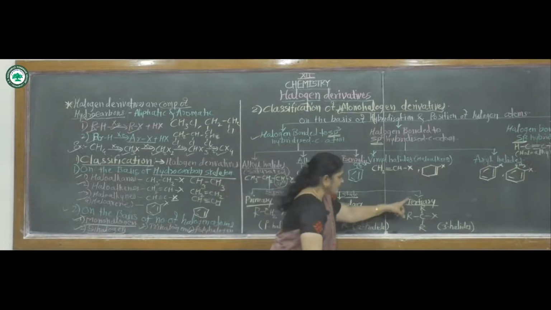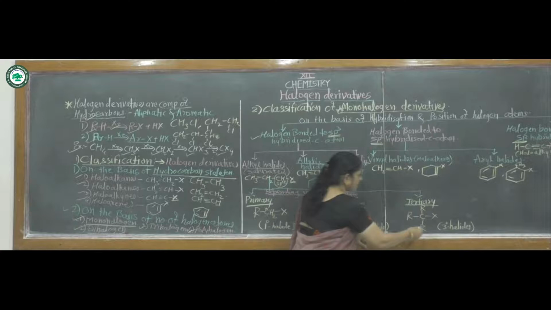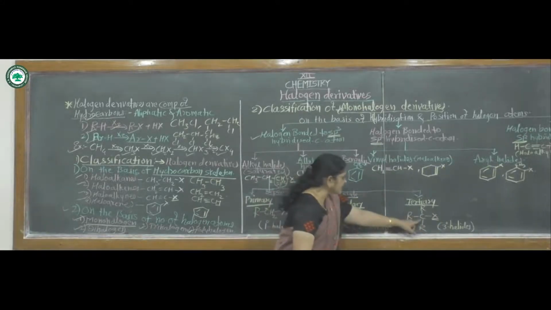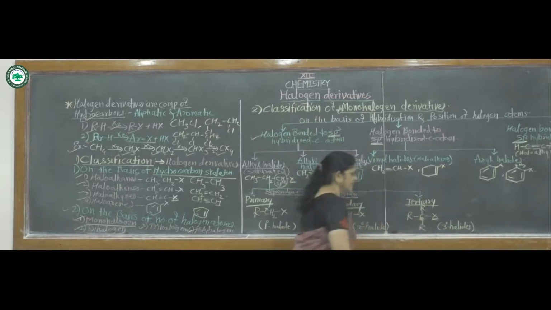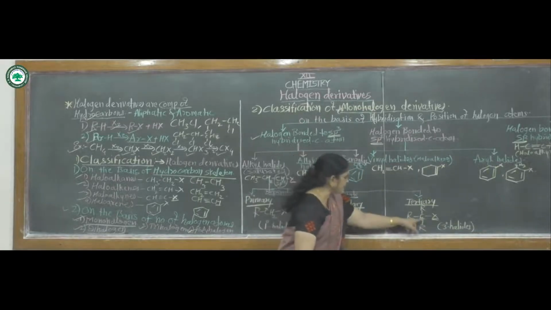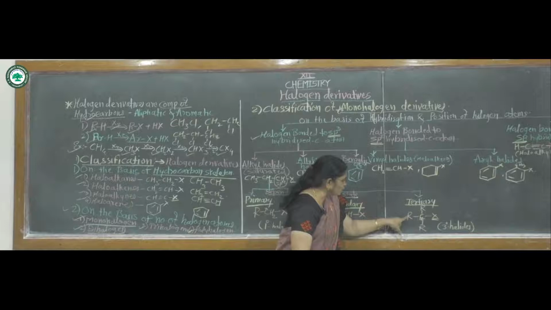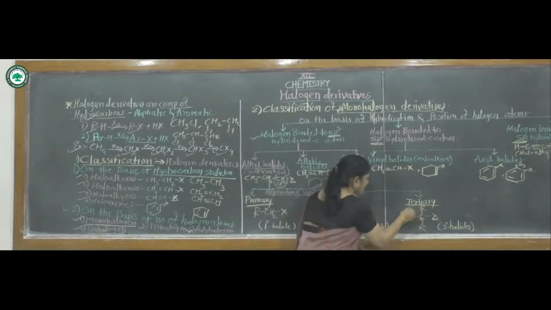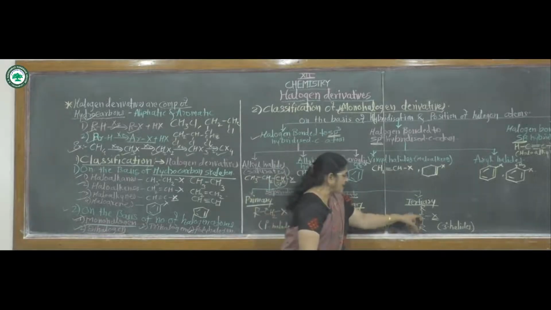Then the third one, tertiary alkyl halides. Tertiary alkyl halides means if the halogen atom is bonded to a tertiary carbon atom. Again, why is this carbon atom called a tertiary carbon atom? Because this carbon atom is bonded to three other carbon atoms; three alkyl groups are bonded on this carbon atom.